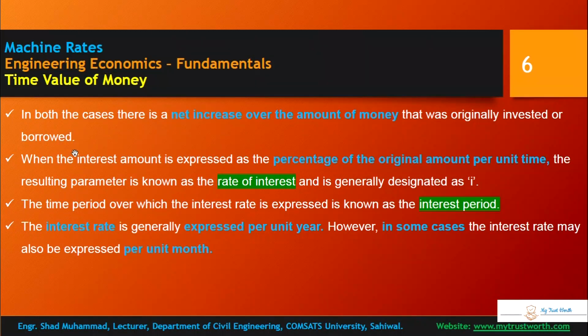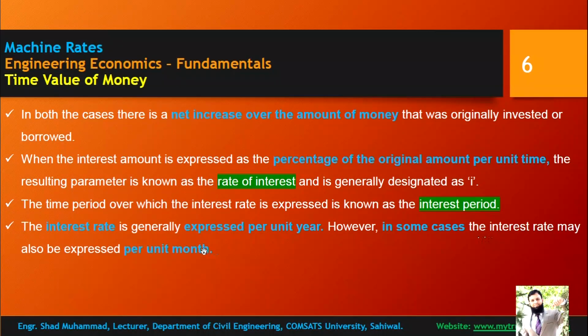or borrowed. When the interest amount is expressed as a percentage of the original amount per unit time, the resulting parameter is known as the rate of interest. Percentage of the original amount is known as the rate of interest and is generally represented by small i. The time period over which the interest rate is expressed is the interest period. The interest period is the time period at which interest is applicable.